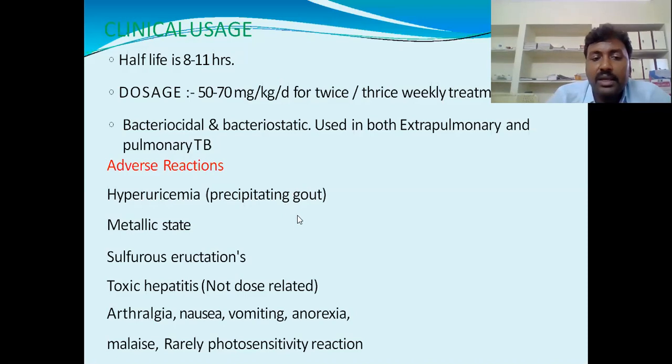So the uric acid levels increase in the urine, which we call hyperuricemia. We can also get a metallic taste.